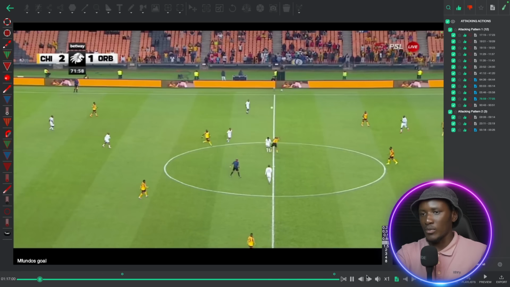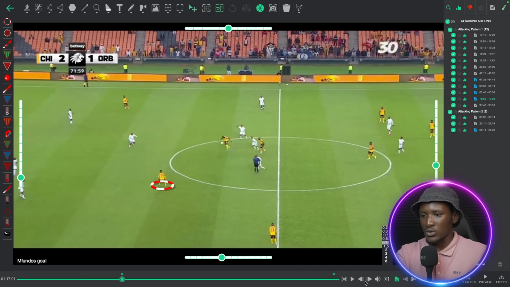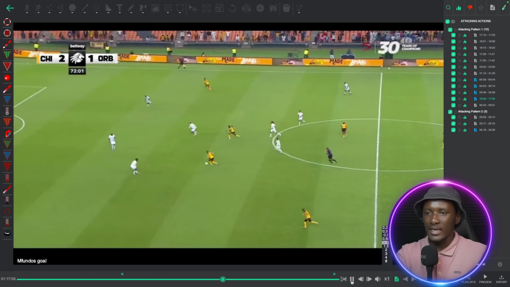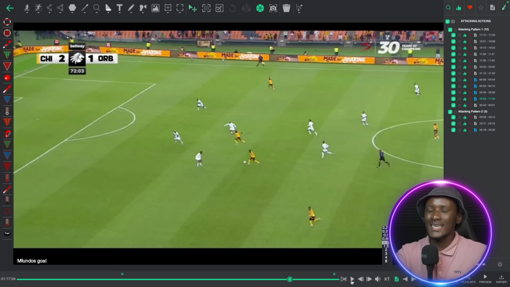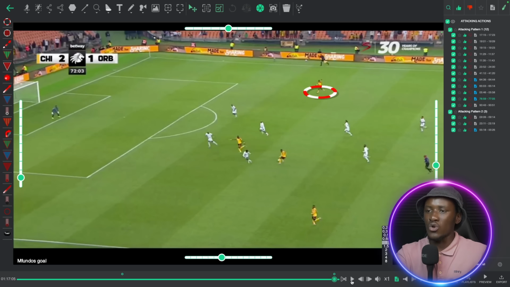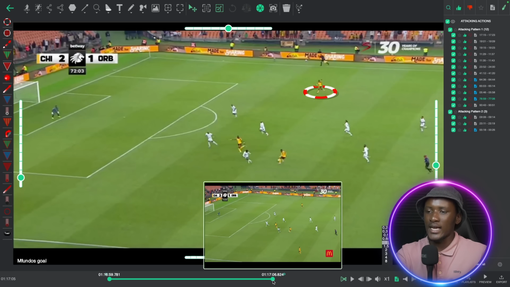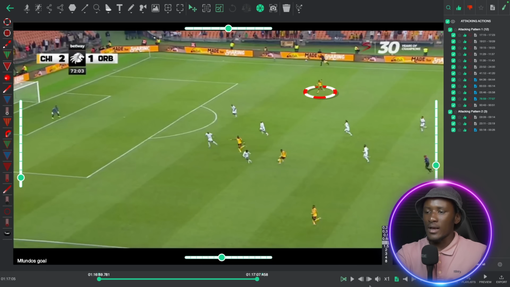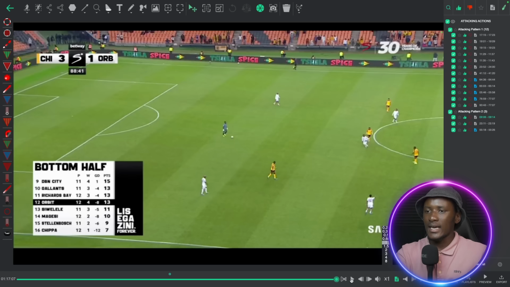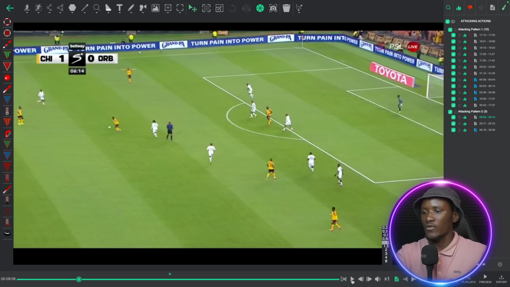It's not the only example, because if you look at this ball as well, Chiefs now are winning the ball, and he finds himself free. And what it takes here is awareness for him to stop at this moment and not pass the ball to Silva, because that would be the easy thing. But instead, what he does is not to try and play Silva on. Rather, he turns and then he releases the pass to Mfundo Vilakazi, who ends up scoring the goal.